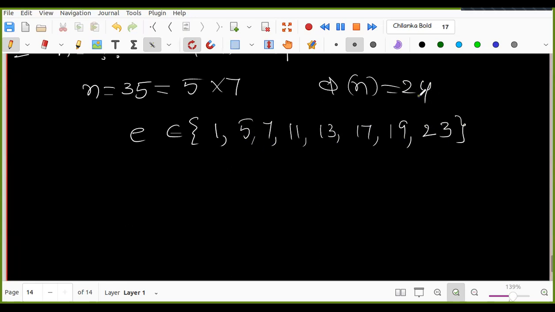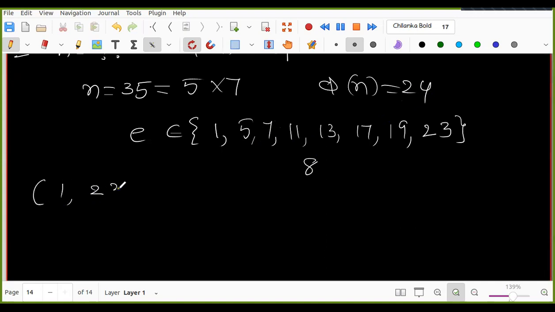12 is excluded because 2 into 3 is there. So 2 into 10, 15, the multiples of 2, 3 have to be excluded. The immediate multiples are 14 and 15 or 10. Those are not co-prime with 24. These are the numbers, total 8 are there, correct? Now you can see that these are pairs, right?